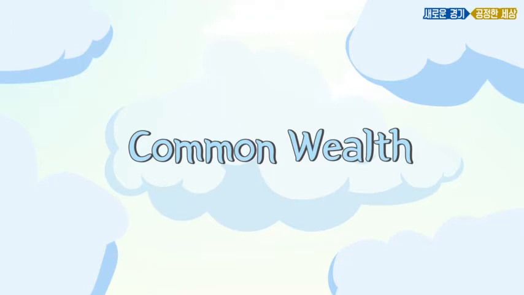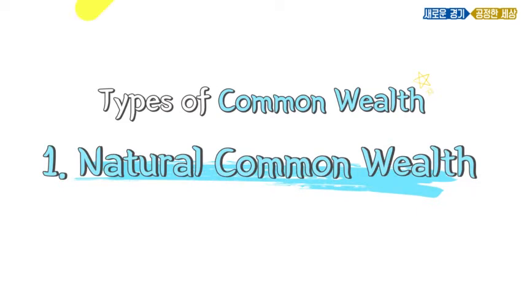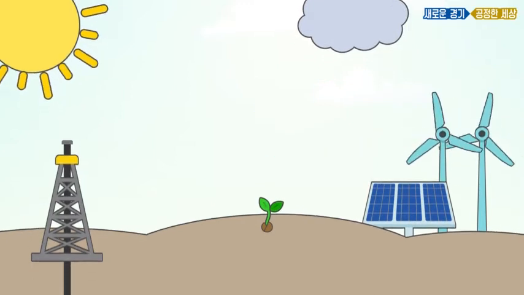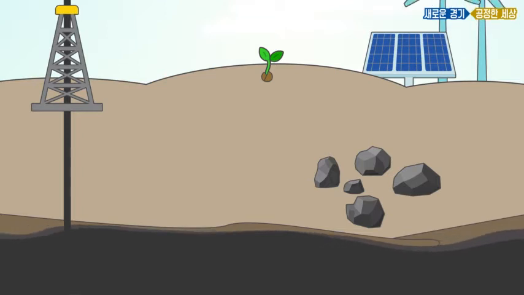Shall we take a look at the types of Commonwealth in more detail? Types of Commonwealth. 1. Natural Commonwealth. The ecological environment, such as the land, sun, water, and air. Things that derive from nature, such as oil and coal, are referred to as natural Commonwealth.